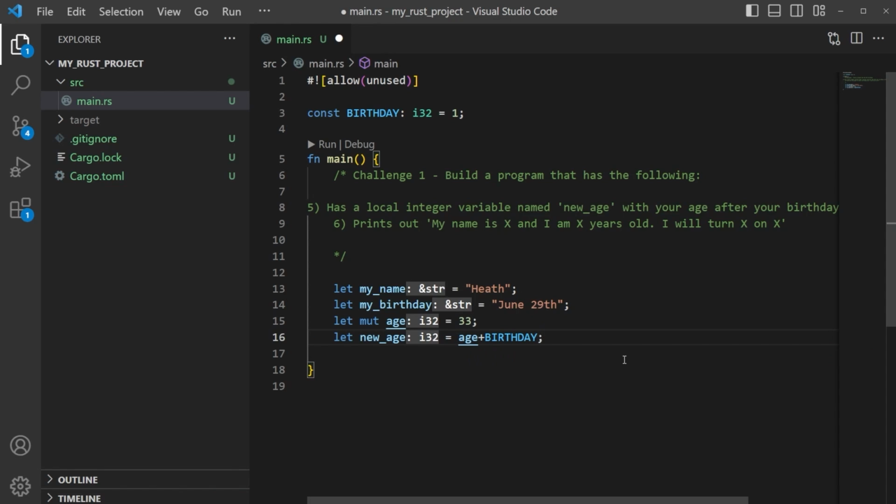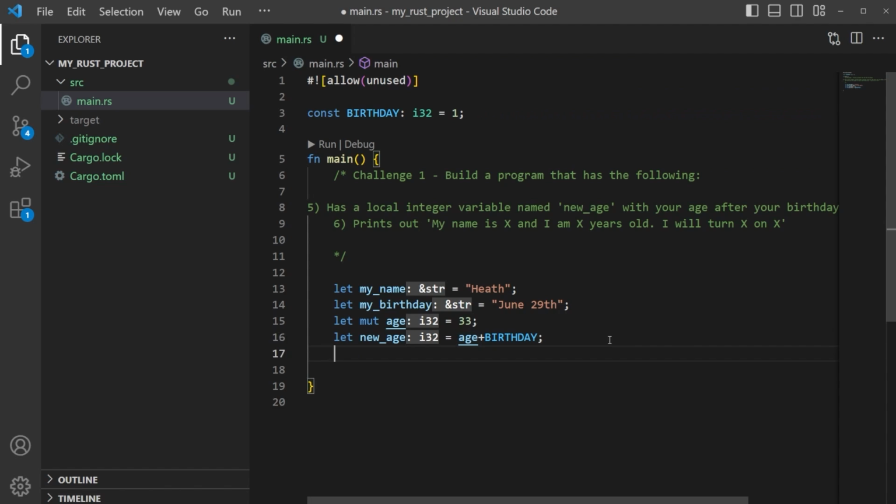Okay, we could also just say something like, we don't even have to have new_age here. If you wanted to do this differently, you could actually just say age plus equal to birthday. You could say age plus equal to 1. But because we're going to call out the difference here, we're going to just go ahead and set a new variable. But we could set this as age plus birthday.